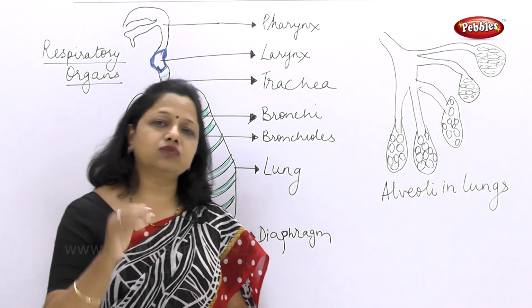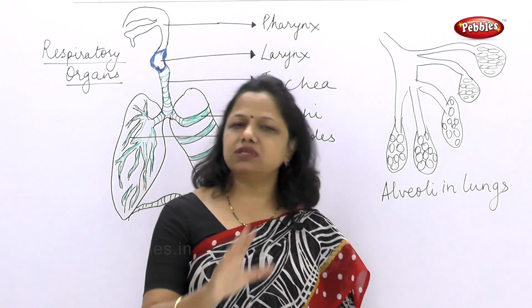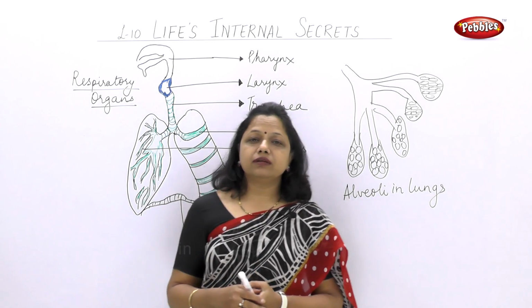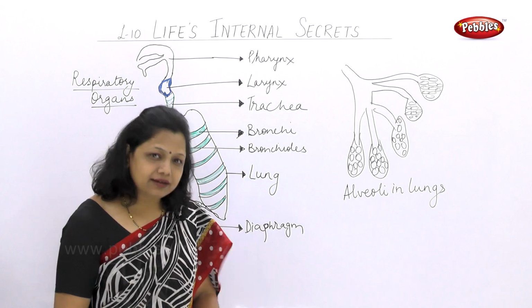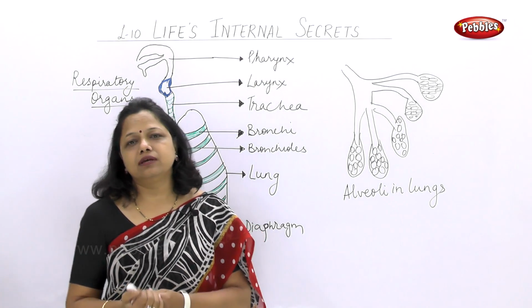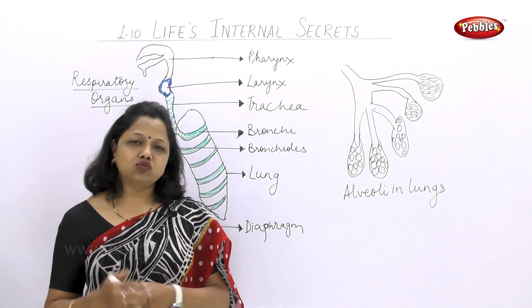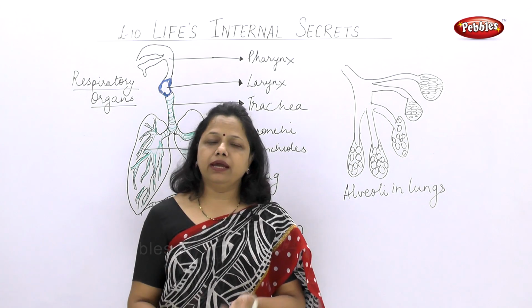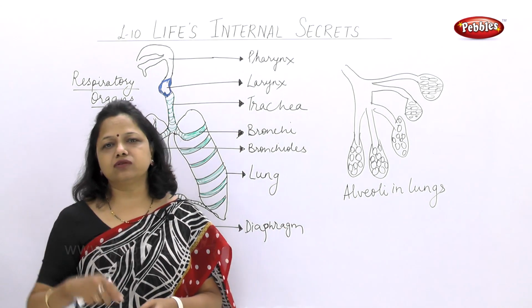The oxygen would have had to go to each and every cell through diffusion, and diffusion is a very slow process. Without hemoglobin, through diffusion, oxygen would have reached your leg maybe after some years. That much time it takes for diffusion through the liquid medium of blood. So hemoglobin and alveoli play a very important role in absorption of oxygen and transport of oxygen to different parts of your body.